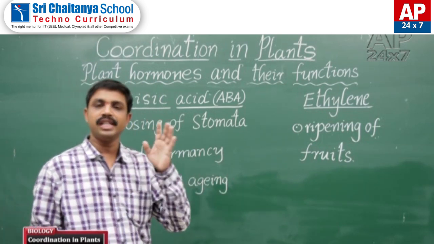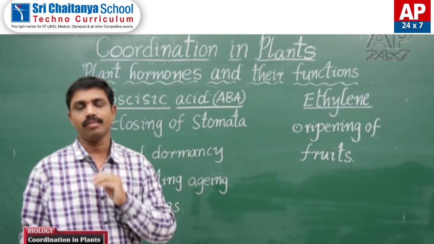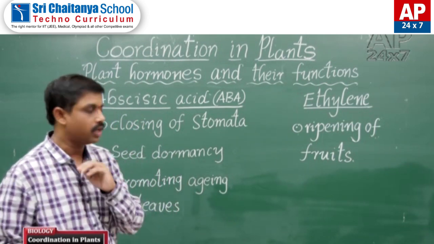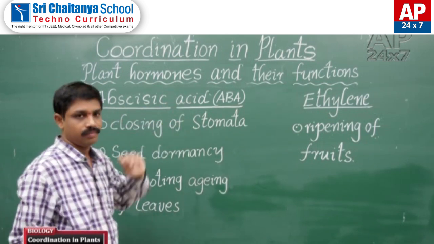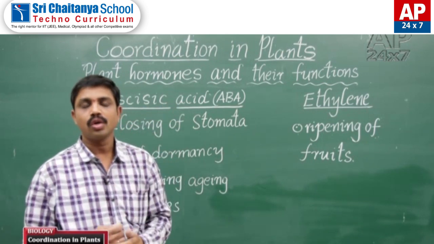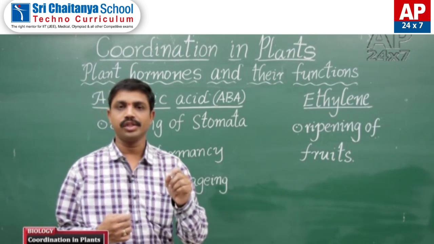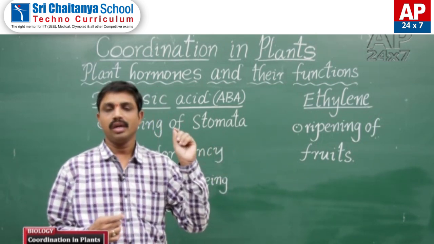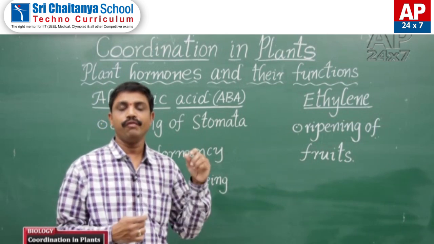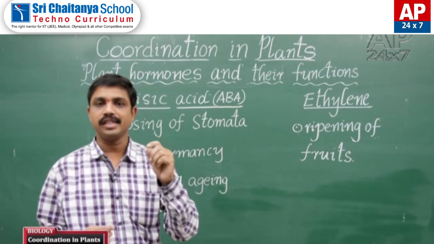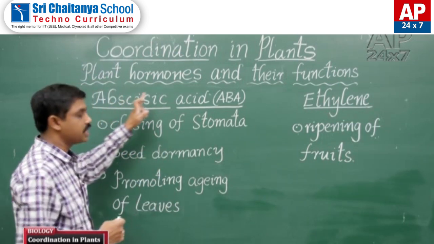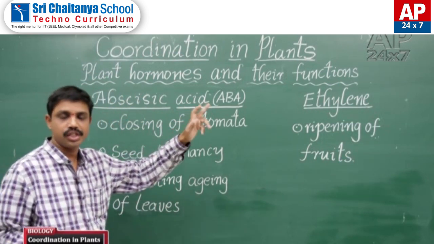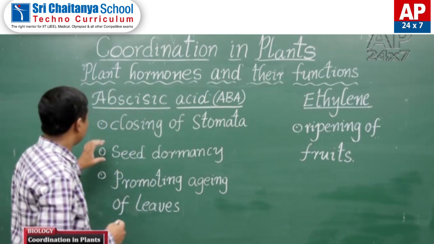Abscisic acid is a growth inhibitor. It is responsible for closing of stomata. This is an AP SSC 2019 question: which phytohormone is responsible for closing of stomata? The answer is abscisic acid.